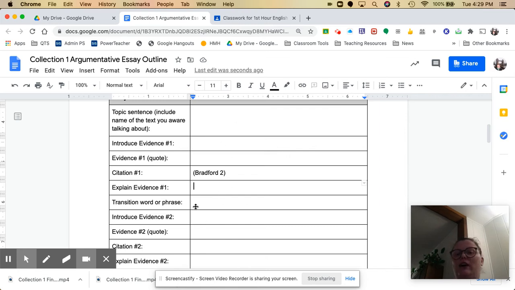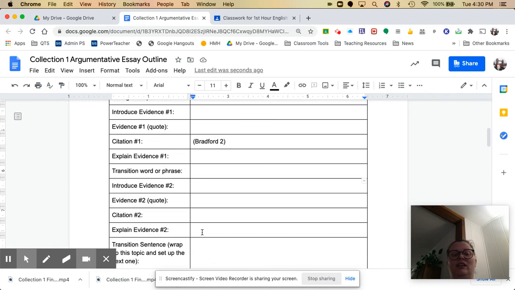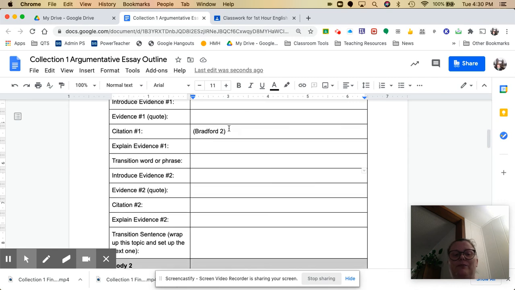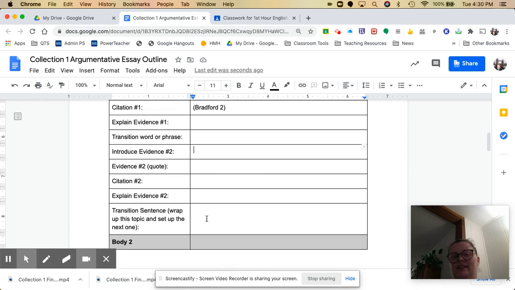Okay, then you have a transition word or phrase, something like we see this later, or this can also be seen when, however you want to phrase it. Then you introduce your second piece of evidence. Give the context. Don't just drop a quote in. Okay, then the quote, then the citation. Explain how, again, it supports your topic sentence. And then you have your transition sentence. So wrap up this idea, set up the next.